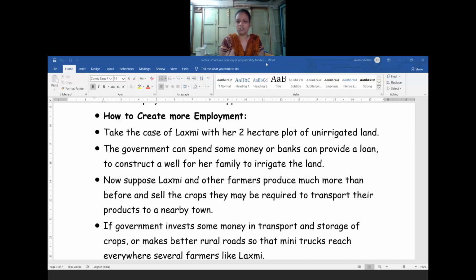cultivation, as well as by giving her a transportation facility and a storage facility. For small farmers it will be very helpful, so that they can store their extra growing agricultural crops, and they can also have a little bit of betterment of living. So in this way, in the primary sector we can create the employment level. So what about the secondary sector then, in the rural areas as well as in the urban areas?